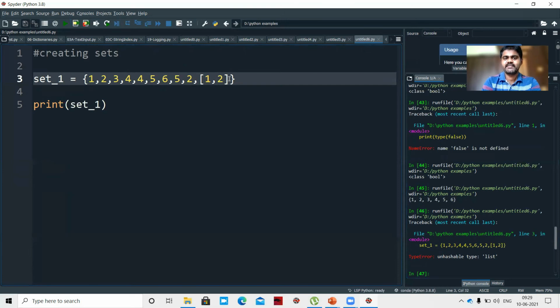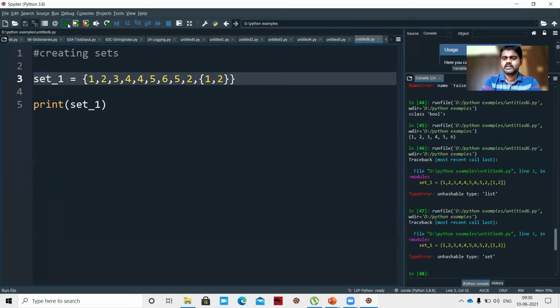Okay. So let us see whether we can insert a set or not. Another set, 1, 2. What error are we getting? Unhashable type set. Let us see whether we can insert a dictionary or not. A dictionary has the same syntax, but it is in the form of key value pairs.